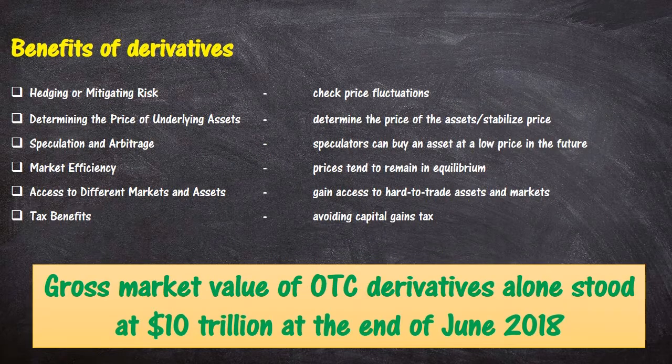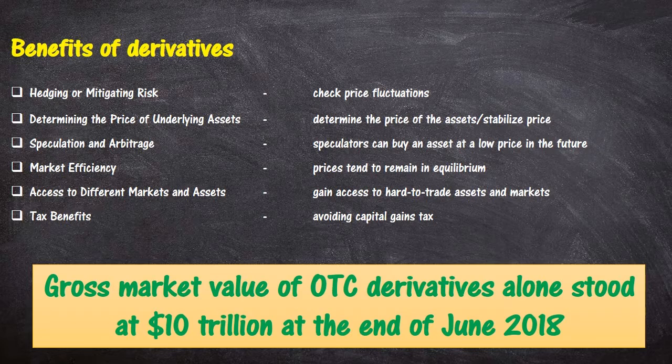There are certain benefits attached to derivatives. Hedging or mitigating risk. Since the value of the contract is intrinsically linked to the underlying asset price, it can be used to insure against losses caused by unexpected price drops or hikes in the future. Determining the price of underlying assets. Derivatives are often used to determine the price of the assets and also, to a very large extent, contribute to price stabilization of commodities.